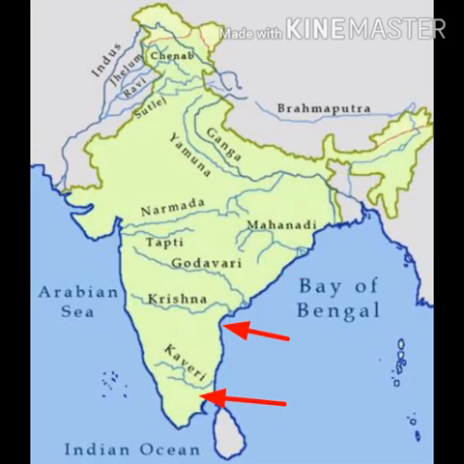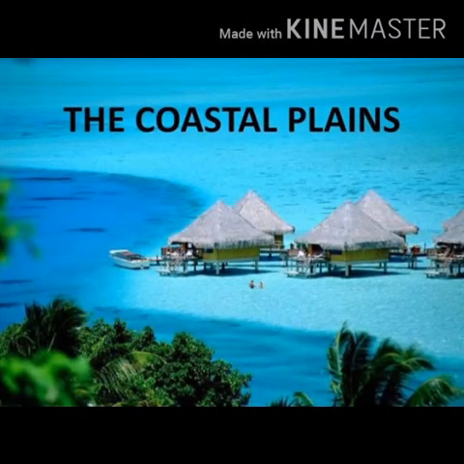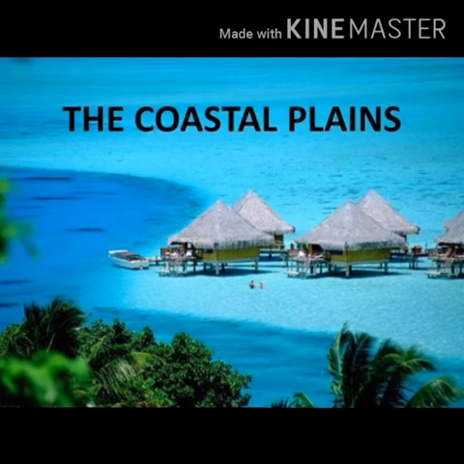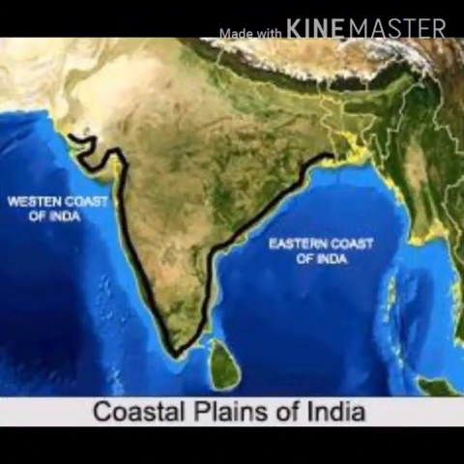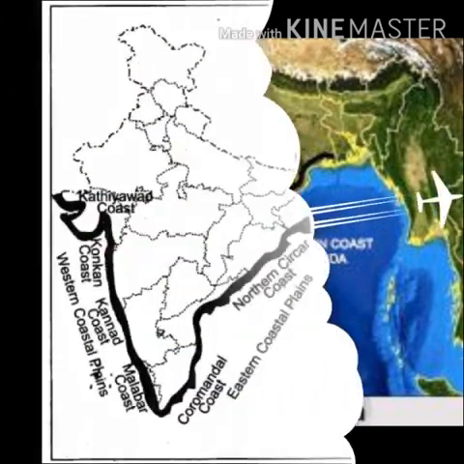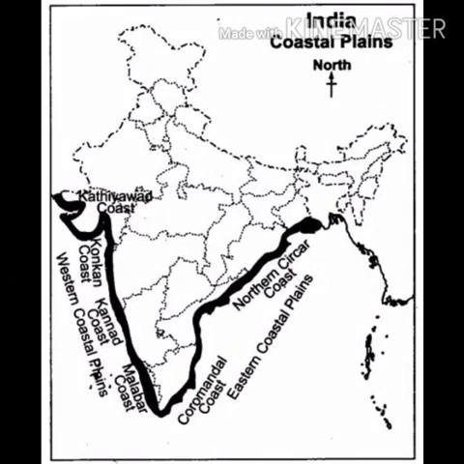Next physical division is the coastal plains. There are two types of coastal plains, western coastal plains and eastern coastal plains. The coastal strip along the Arabian Sea is called the western coastal plain and the coastal strip along the Bay of Bengal is called the eastern coastal plain. Western coastal plain lies to the west part of peninsular India, that is, now see in the map, from Rann of Kutch to Kanyakumari, the southernmost tip.